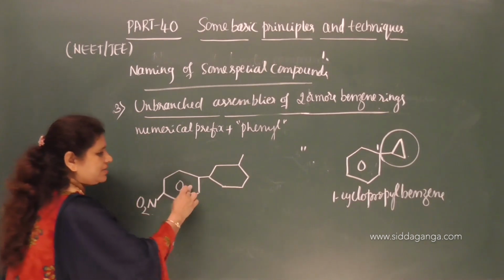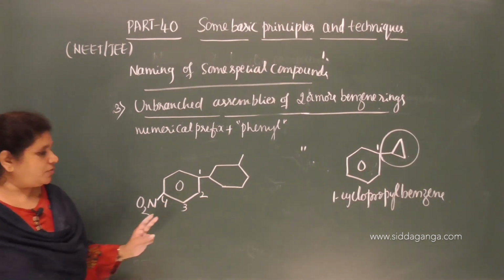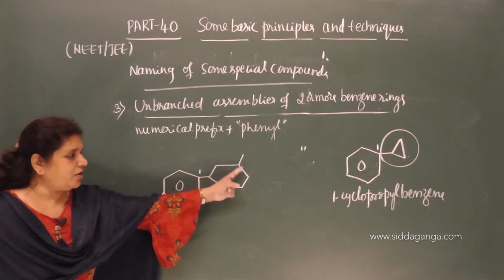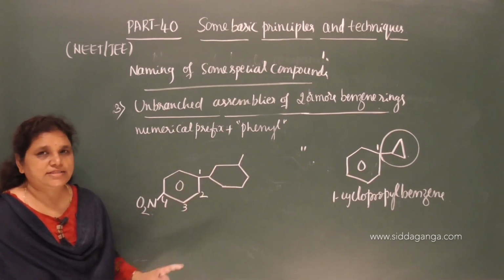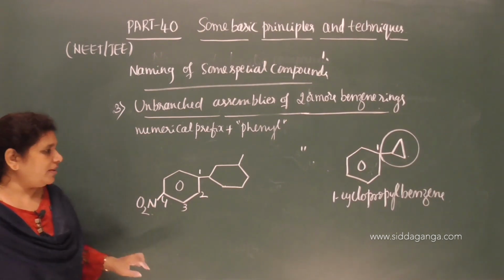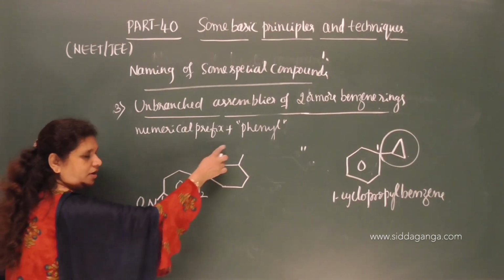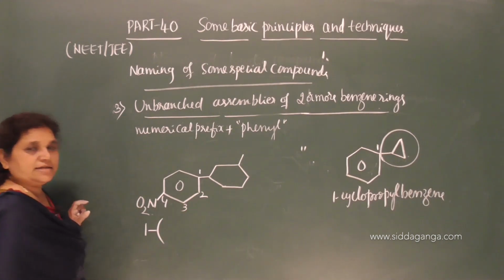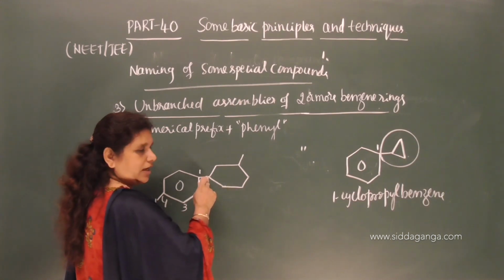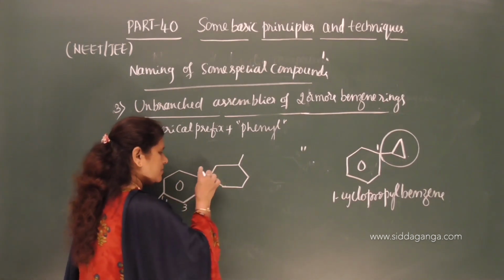See here, this is first carbon of a benzene, second, third and fourth. So we have 2 substituents on a benzene. One is on the first carbon, this is cyclohexyl, but it is substituted cyclohexyl, and on the fourth carbon we have nitro. So on the first carbon of a benzene we have cyclohexyl, but we cannot write it as cyclohexyl because it gets substituted here. Again we need to give the number to this ring. So the carbon which is bonded to benzene ring always gets the lowest possible number.